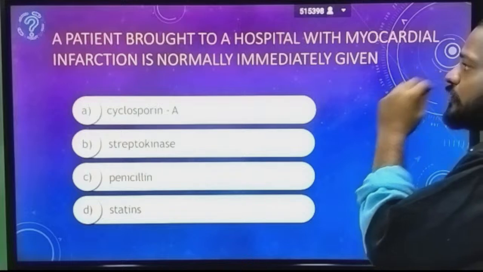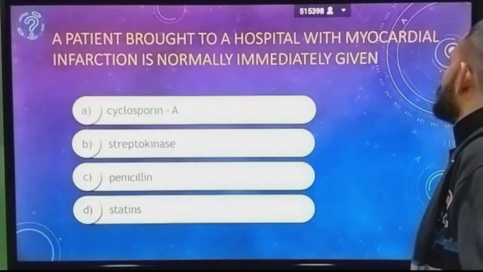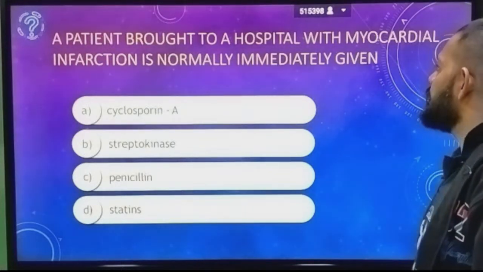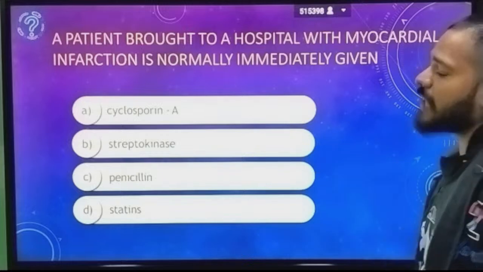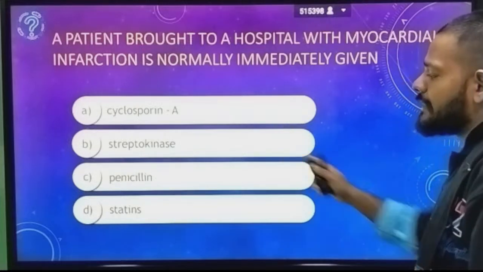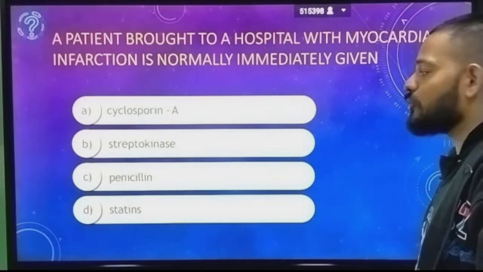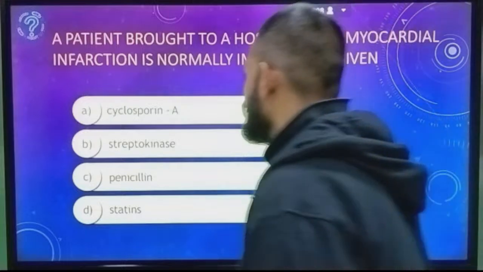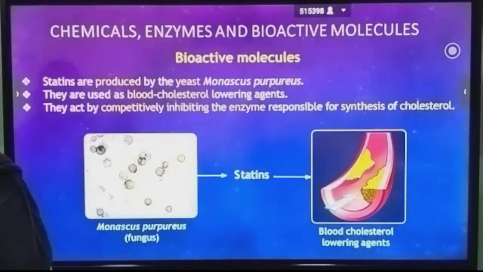So I have a question. A patient is brought to a hospital with myocardial infarction. Normally, what drug do you immediately give? You will give cyclosporin A, streptokinase, penicillin, or statin. What will you do? What will you give? Let's discuss this question.